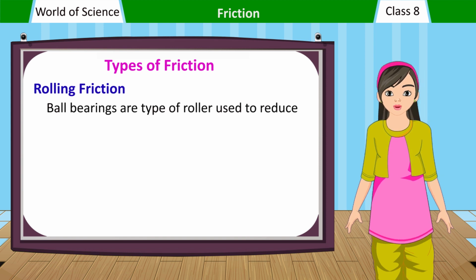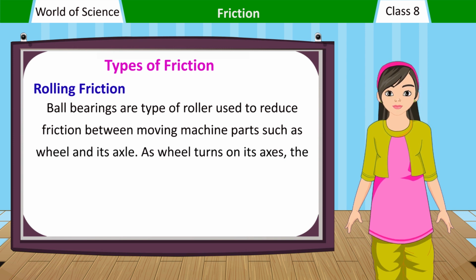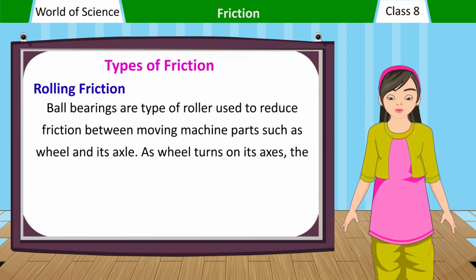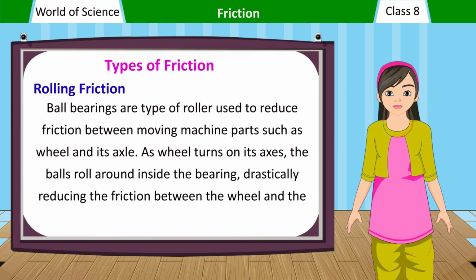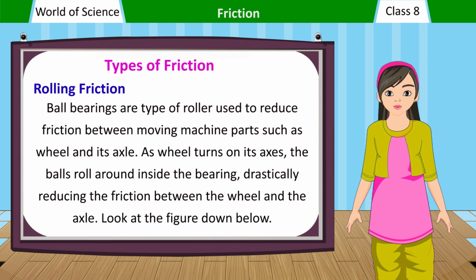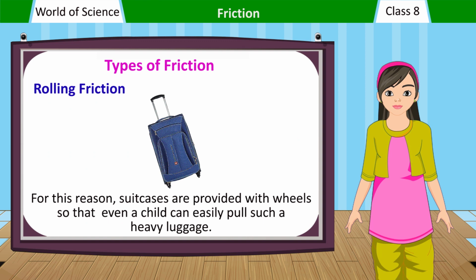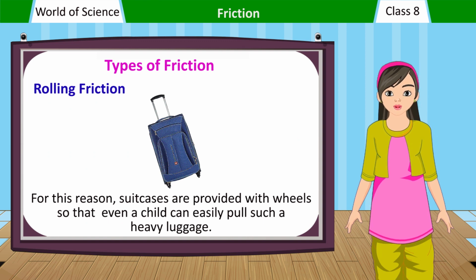Ball bearings are a type of roller used to reduce friction between moving machine parts such as a wheel and its axle. As a wheel turns on its axis, the balls roll around inside the bearing, drastically reducing the friction between the wheel and the axle. Look at the figure down below. For this reason, suitcases are provided with wheels so that even a child can easily pull such a heavy luggage.